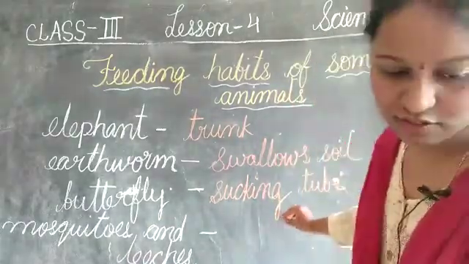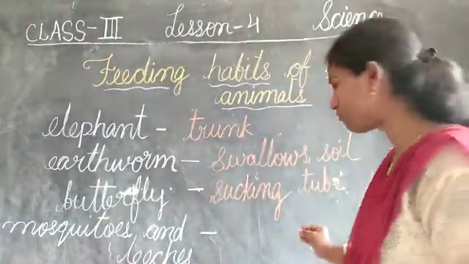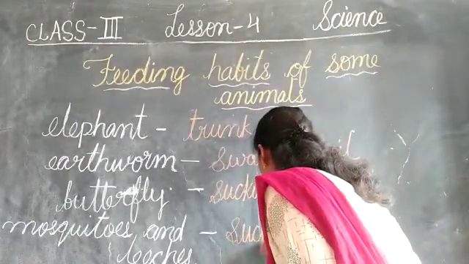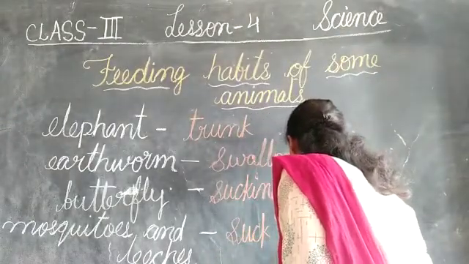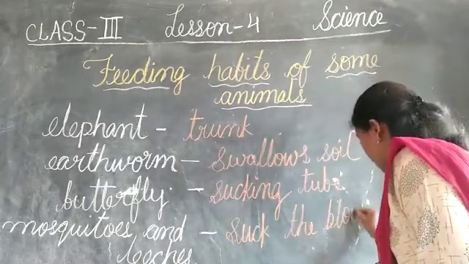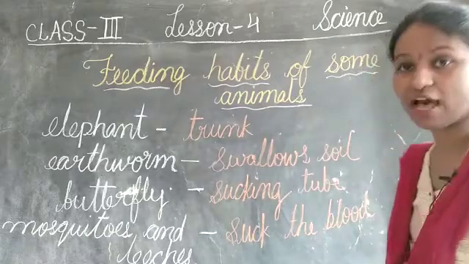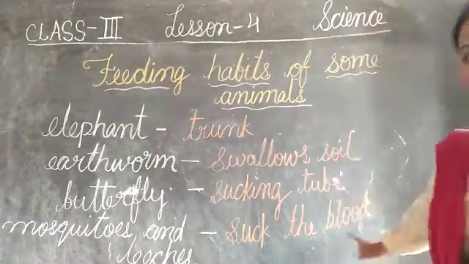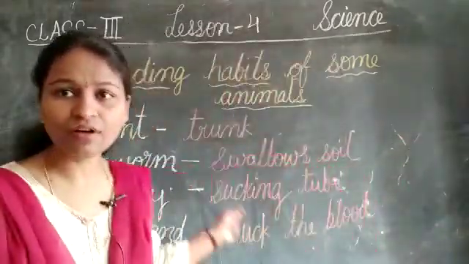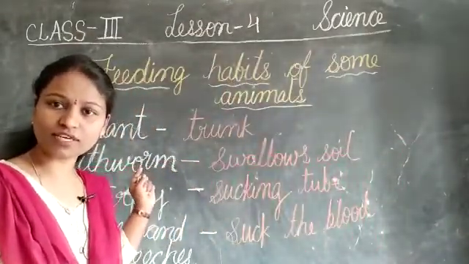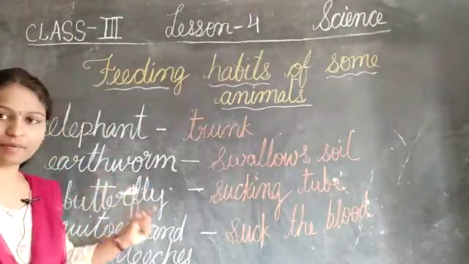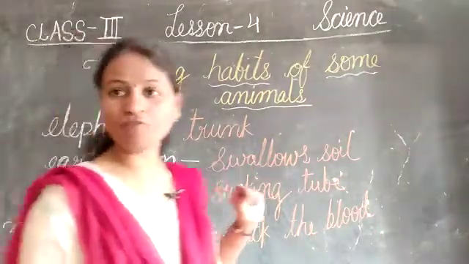Okay children, the mosquitoes and leeches suck blood from the body. So they suck the blood of other bodies, like humans and animals. Yes, they suck the blood of other animals. They don't have a long sticky tube, but they have a sucking element to suck the blood of other animals.